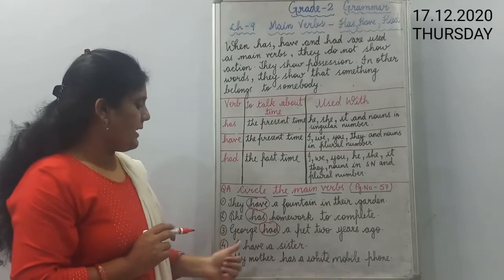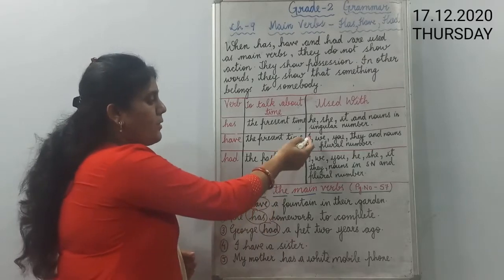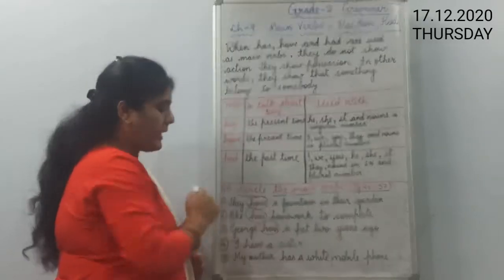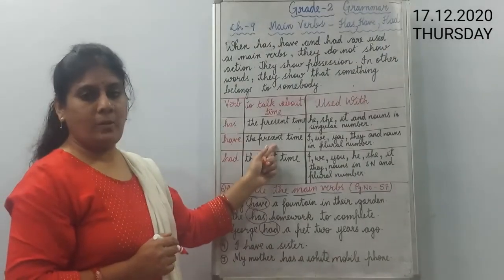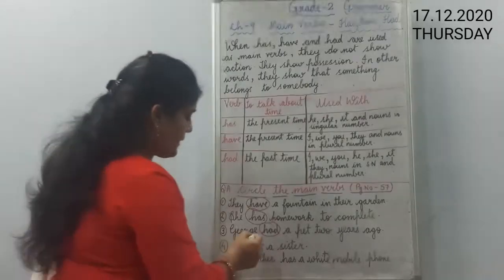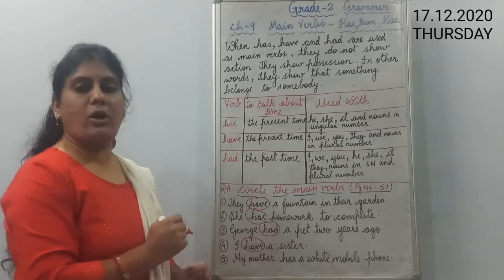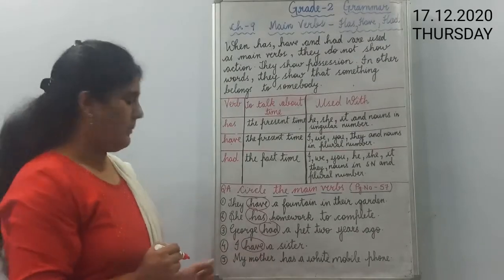Now the fourth question is: I have a sister. Here you can see we use I with have. This sentence is in the present time. So here we have to circle have, because in this sentence have is the main verb.